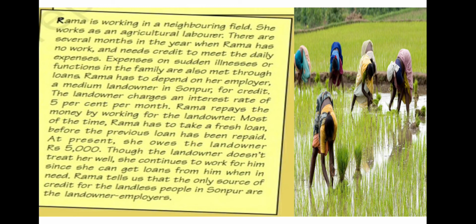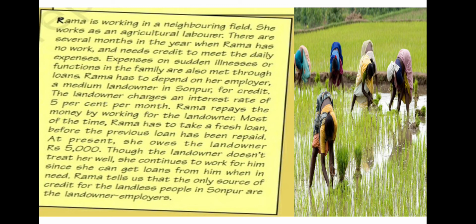Rama tells us that the only source of credit for the landless people in Sonpur are the landowner employers. So, this is the case study of Rama. She is working in a neighboring field as an agriculture laborer, and she needs money for her expenses, sudden illness or any family function. She needs to borrow money from the landowner with 5% interest every month.